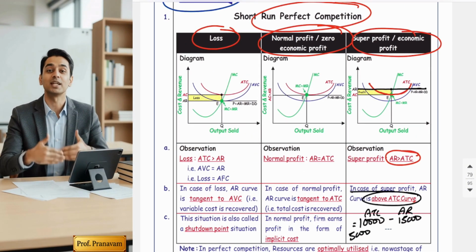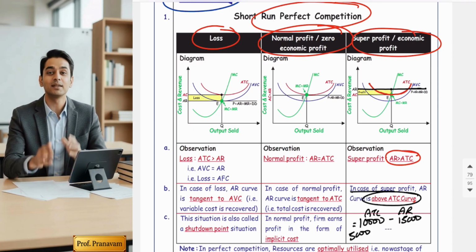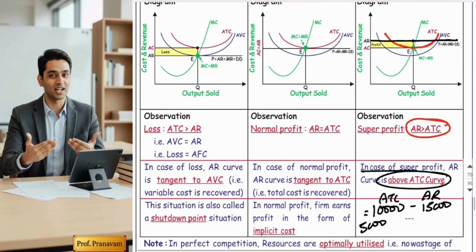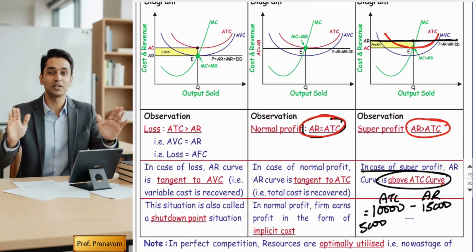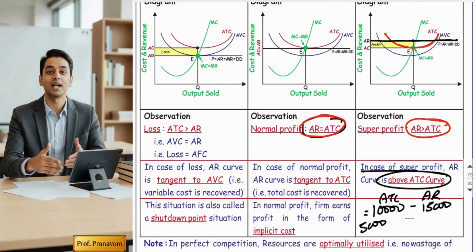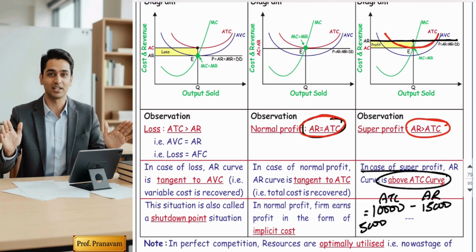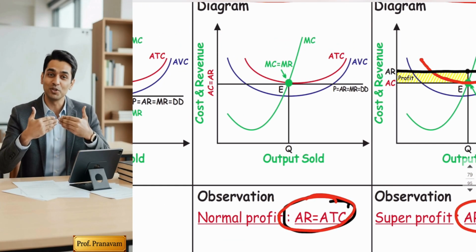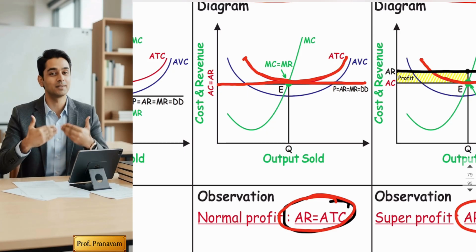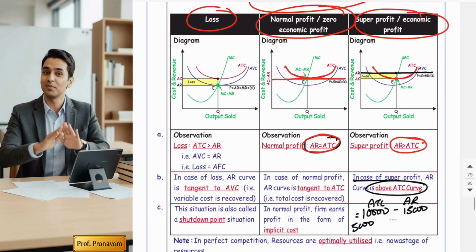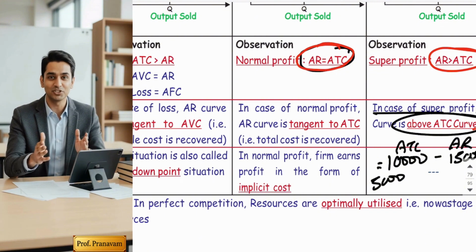Let's come to normal profit, the second situation. Now, what do you mean by normal profit? Normal profit means when the AR curve touches the ATC curve, it indicates normal profit. The formula of normal profit is AR equals ATC, meaning my sale price and cost price are actually equal. Diagrammatically, my AR curve is exactly tangent to my ATC curve. So this is my second MCQ. They can ask you in the exam: in case of normal profit, AR is tangent to ATC.